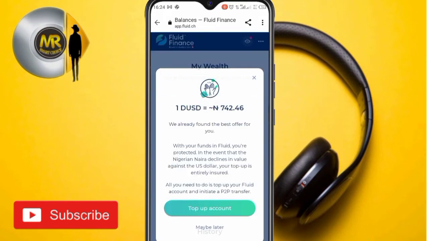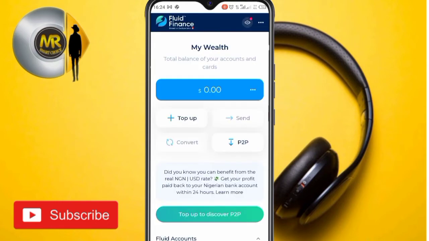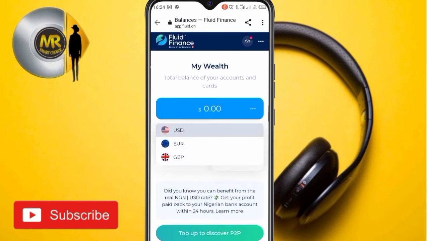So look at this, guys. This is the main dashboard. As you can see, the current price of USD at the market rate is 742.46 for 1 USD. You can top up. So you have your USD account, USDT account, Euro account, and also GBP account. And there are more options like send, top up, P2P, and convert.